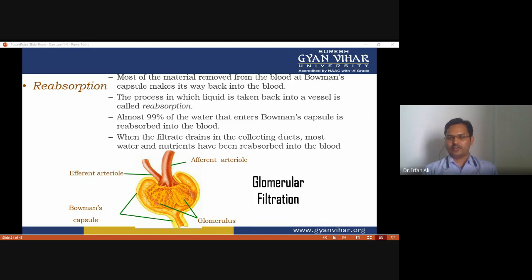This process is called glomerular filtration. Here you can see the efferent arteriole and the afferent arteriole, and this is Bowman's capsule, which has the glomerulus network.